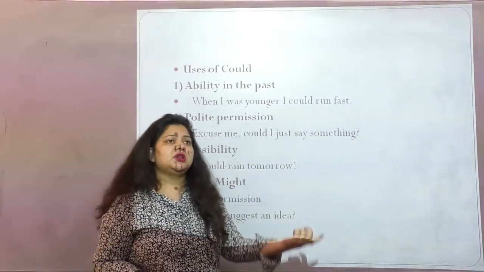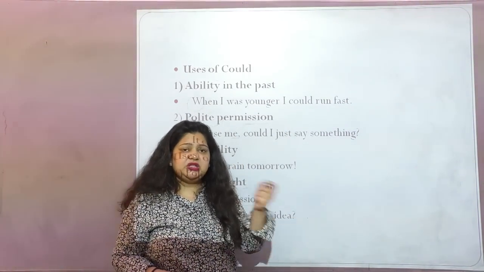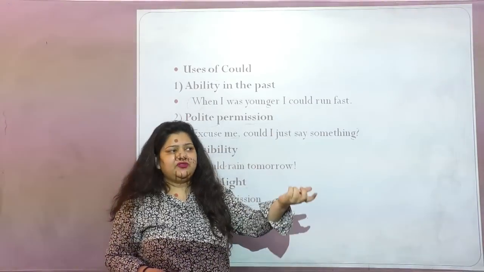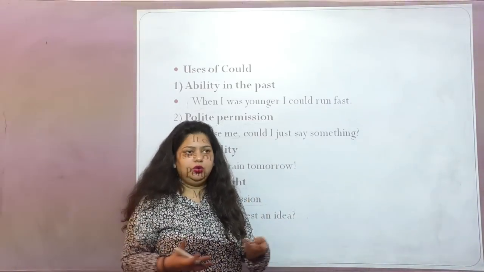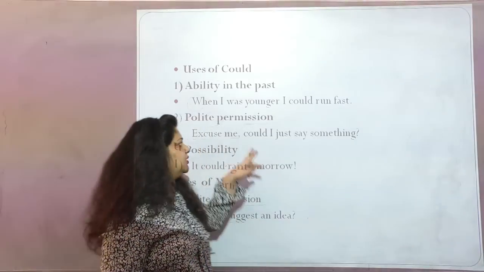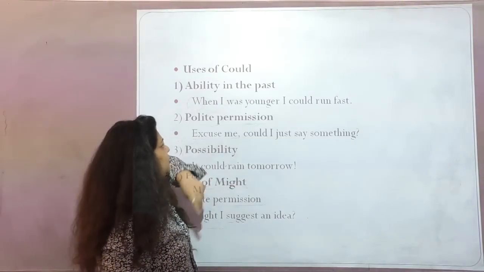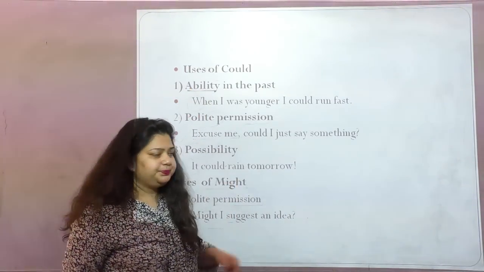Or maybe when I was a kid, I could climb trees. That means when I was a kid, I could climb trees. But if somebody asks me right now to go and climb the trees, maybe this is my inefficiency that I would not be able to climb the trees. So that is one example of using could to talk about the ability in the past.